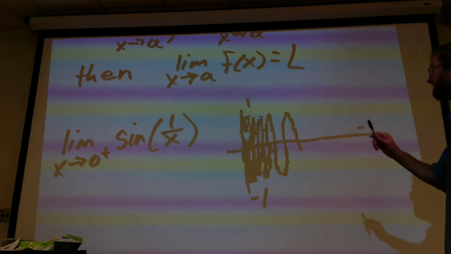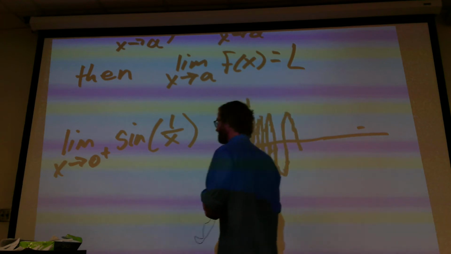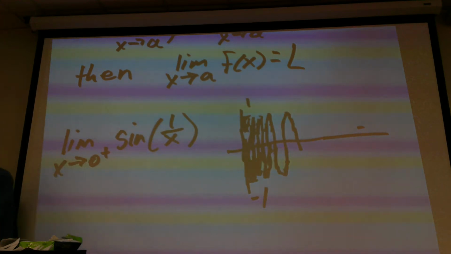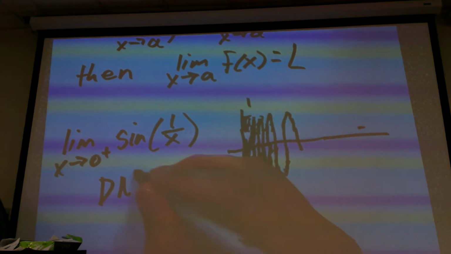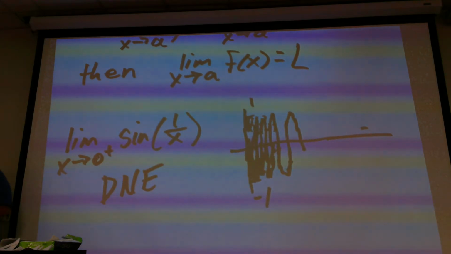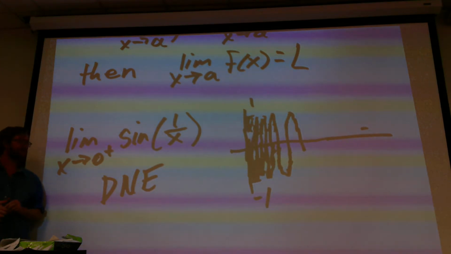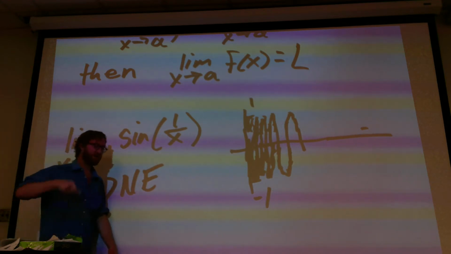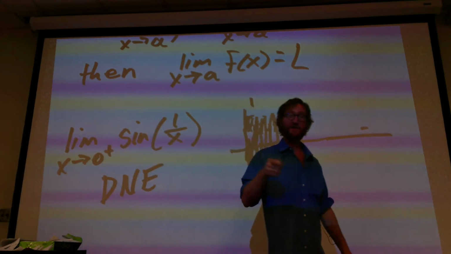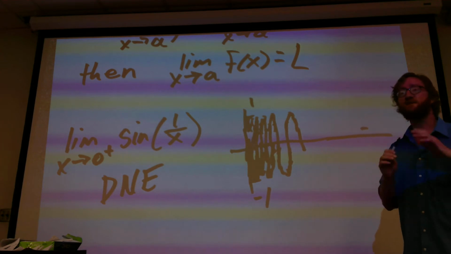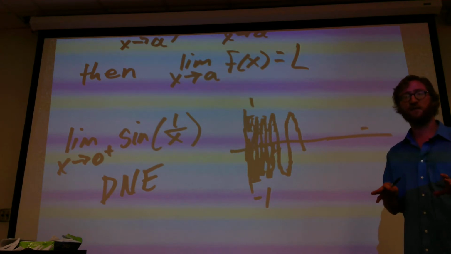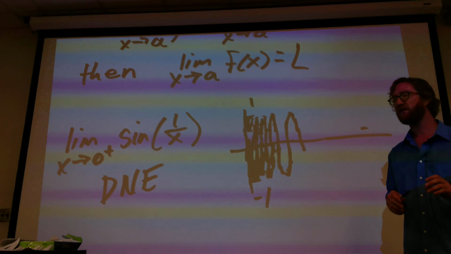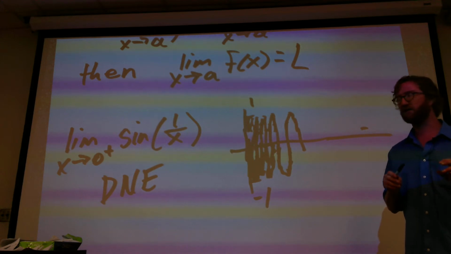Okay? So the limit of this guy does not exist. For a limit to exist, it has to approach a single point. This is never going to approach a single point. It's just going to keep oscillating, bouncing up and down, faster and faster and faster, and it's never going to converge to anything. It's just going to be infinite oscillations. Okay? Well, let's look at a slightly different problem.